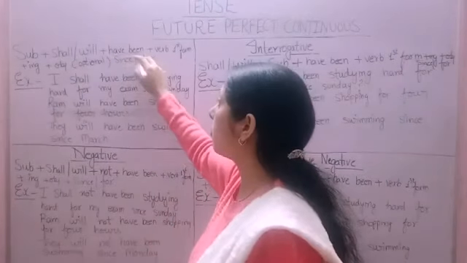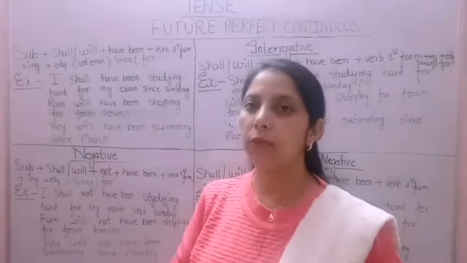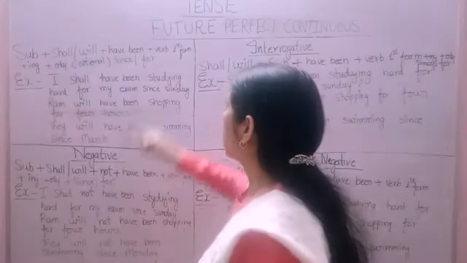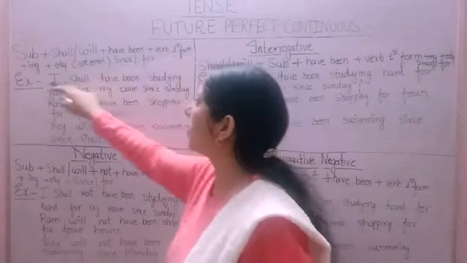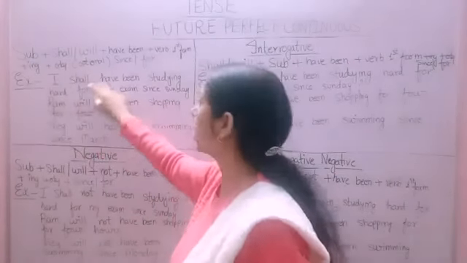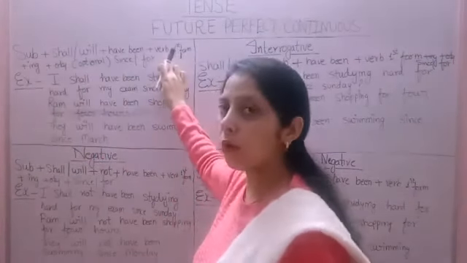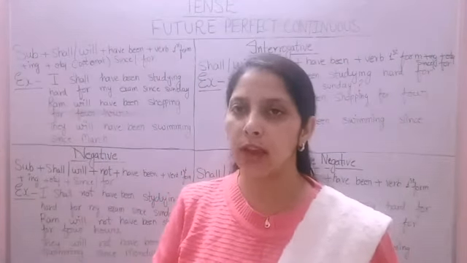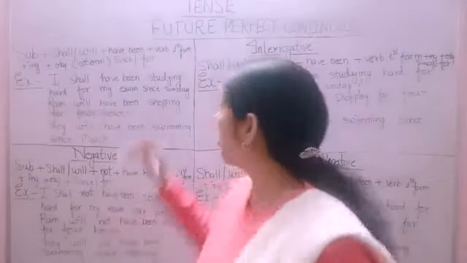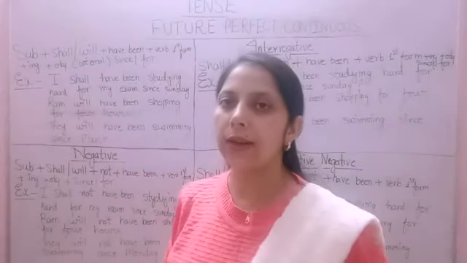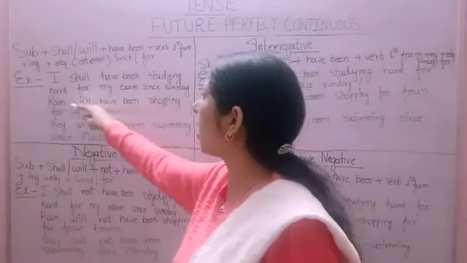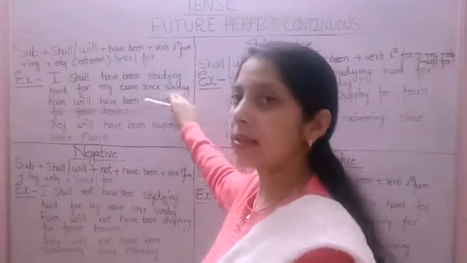Now, have been. We use have been with a singular subject or plural subject, both. Plus verb first form with ing, and then object, and then since or for. We use since or for to show the duration of time, but we use both of them differently in the sentence. For example, I shall have been studying hard for my exam since Sunday.